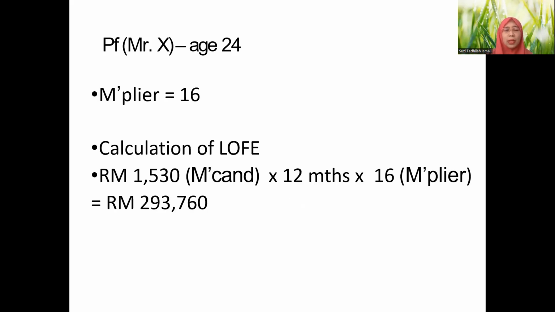Eventually the multiplier is 16, because the plaintiff's age is 24. Now we have the multiplicand, and this is the monthly salary. Remember, the multiplicand is supposed to be annual, so it has to be multiplied by 12 to make it yearly, and multiplied by the multiplier 16. So eventually, the amount of LOFE is almost 300,000 here, 293,760. Remember, LOFE is only allowed if the plaintiff cannot work at all after the accident. For example, if bedridden or maybe disabled, so cannot work.